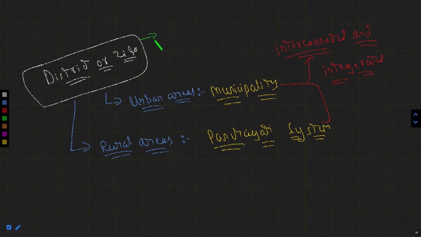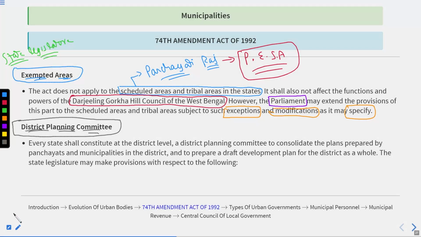That's why at the district there is a provision for the District Planning Commission, or the DPC.